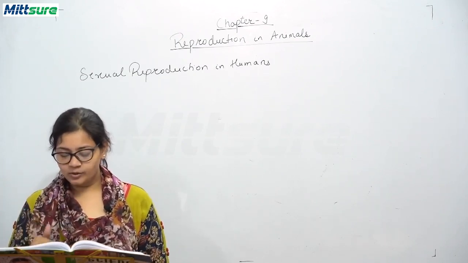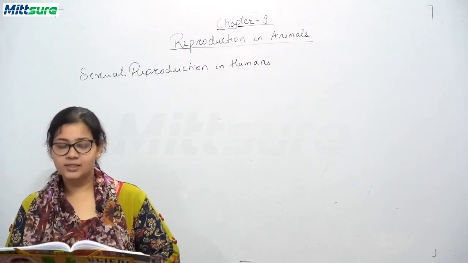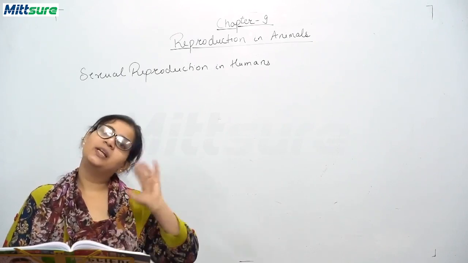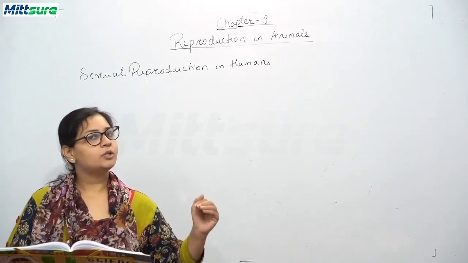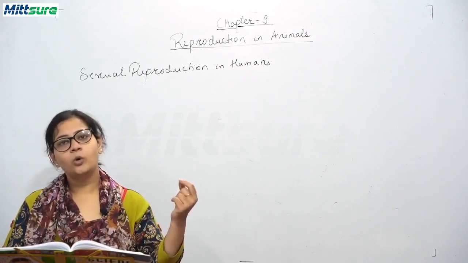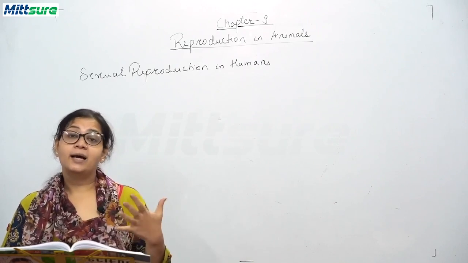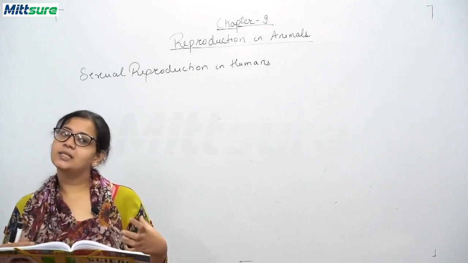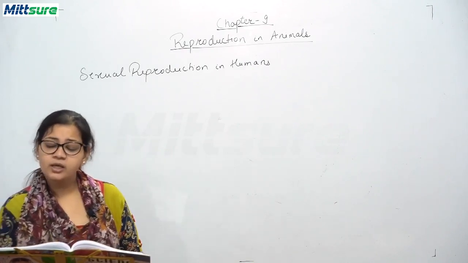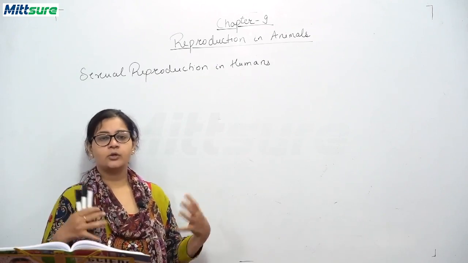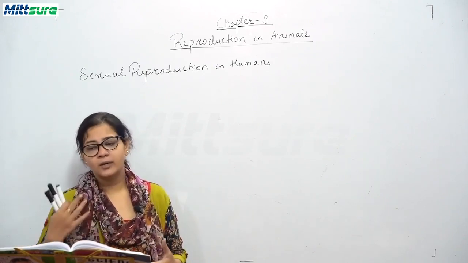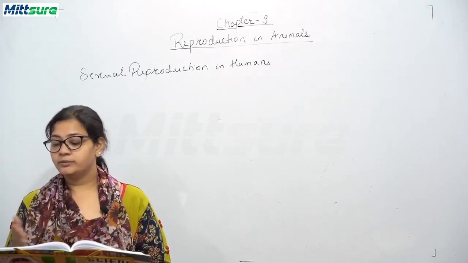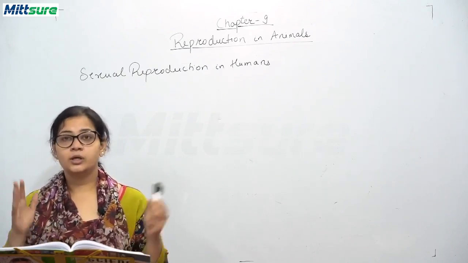Okay, so one ovum or egg cell is released from one of the ovaries into the oviduct approximately every 28 days. So the male produces sperms every day, while the female produces one ovum in approximately 28 days. So this egg or ovum is a single cell just like a sperm. You can see the image of a human sperm and human ovum given in your book, and how they look.